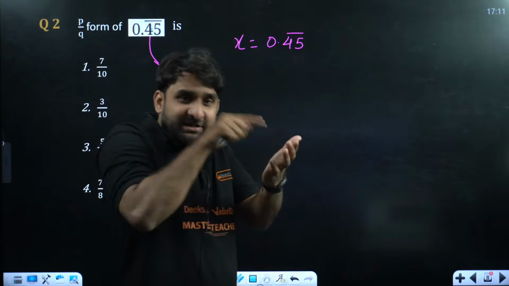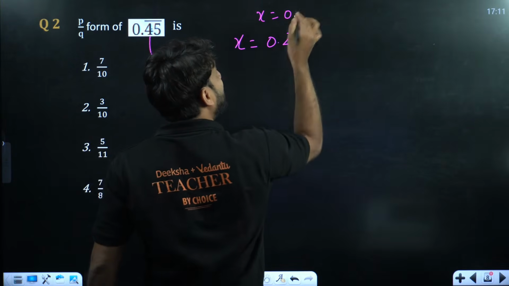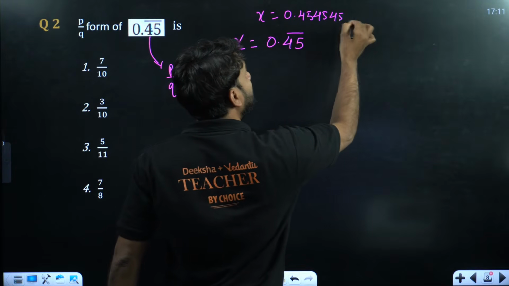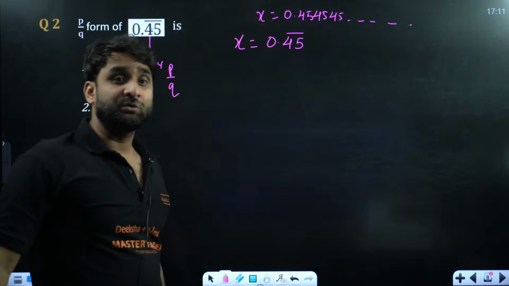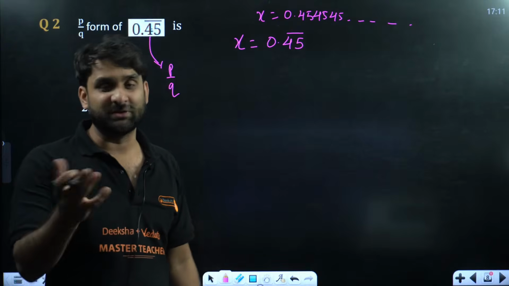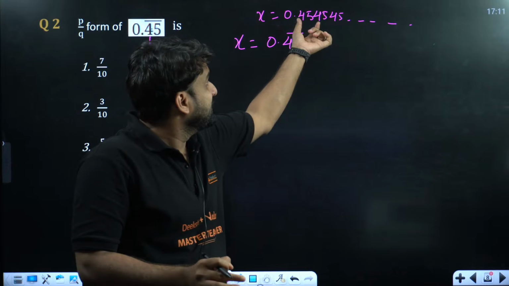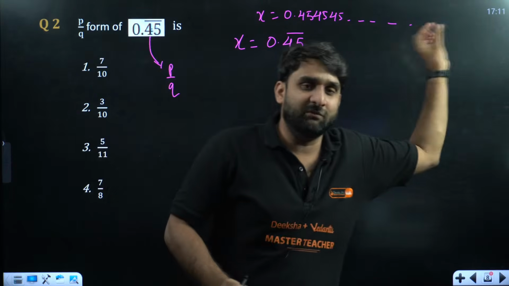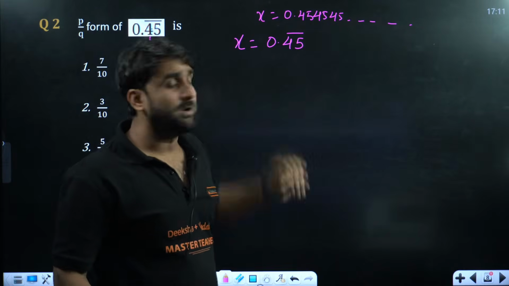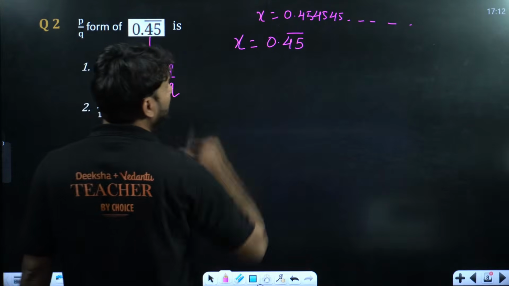If the bar is there on any digit, on any number, it indicates that after the decimal, that entire family is repeating frequently. How many times? Infinite times. It will keep repeating, and this is called a non-terminating recurring decimal. I hope you must be knowing this. A non-terminating recurring decimal is when, after the decimal, the entire family is repeating with equal intervals, I mean 4 5 4 5 4 5 4 systematically. So this is called a non-terminating recurring decimal, right? Okay, how to convert it into p by q?